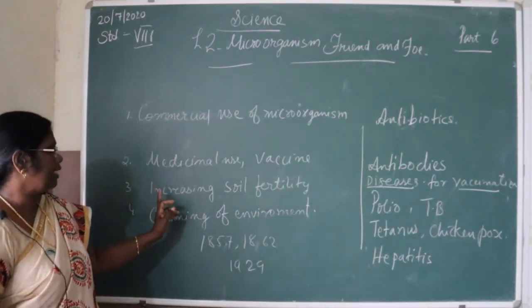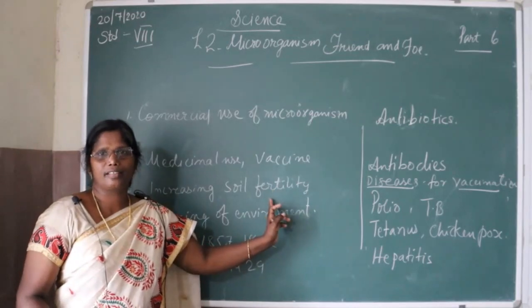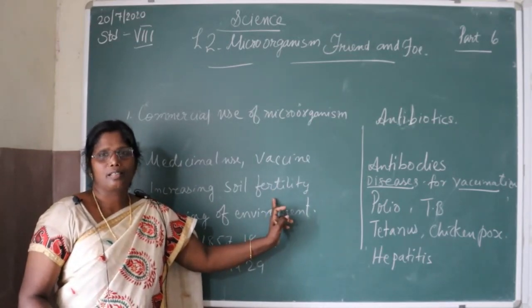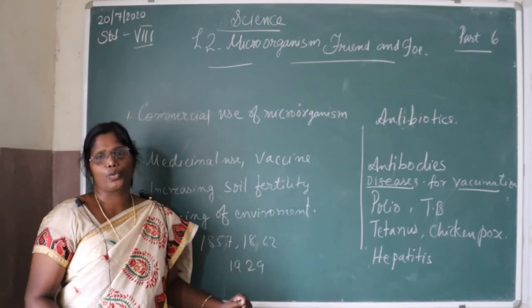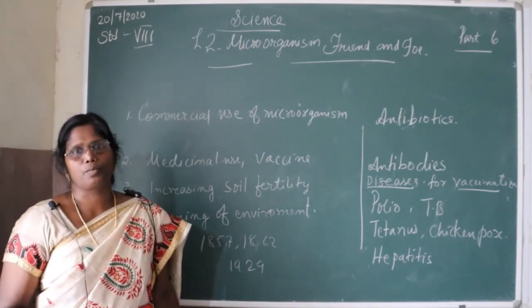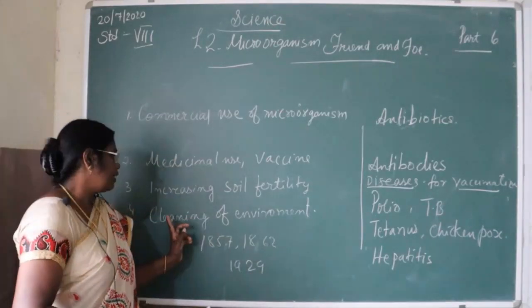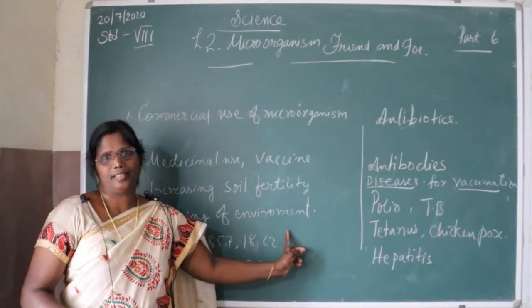Next heading, increasing the soil fertility. We studied that already in the first lesson. You know, the bacteria Rhizobium that grows in the root nodules of leguminous plants can fix atmospheric nitrogen. Next, cleaning of the environment.